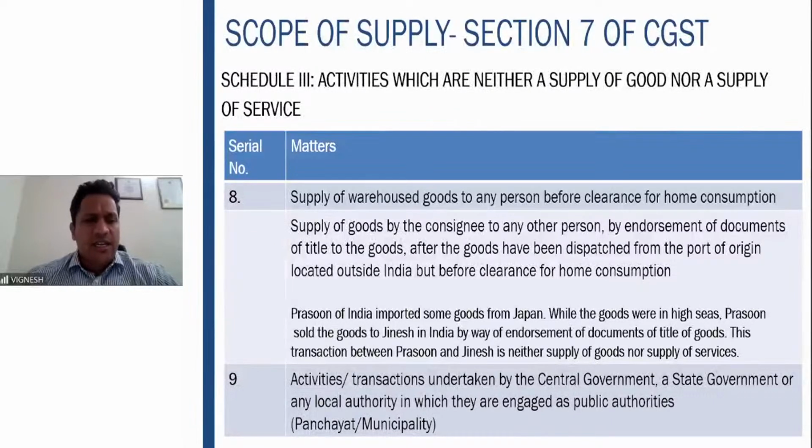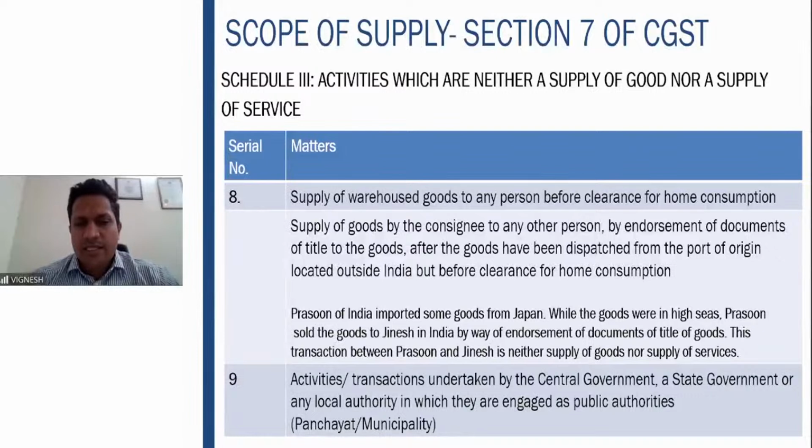Then these are all recent additions. 7, 8 are recent additions here. Then supply of warehoused goods to any person before clearance for home consumption. The products are not cleared for home consumption and they came from outside the country. They are in the warehouse. If they are supplied to some other person before clearance for home consumption, it is not a supply of goods, not a supply of service.